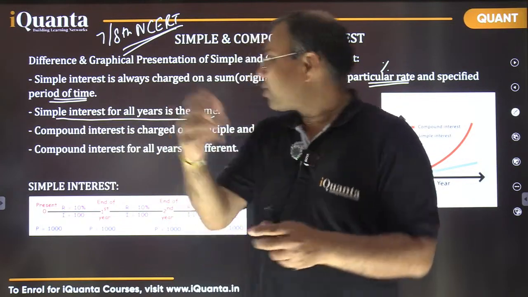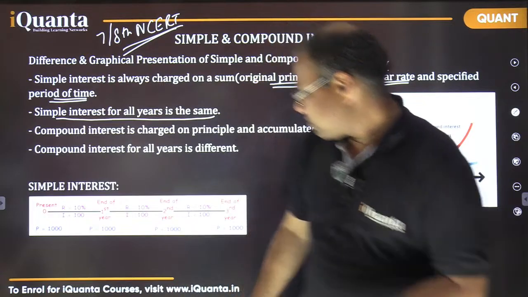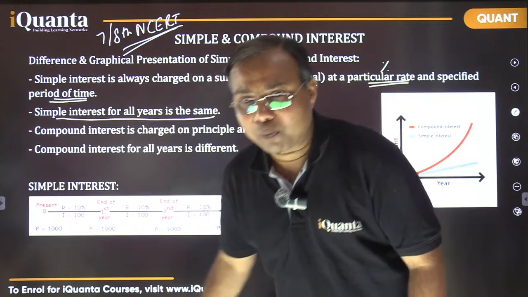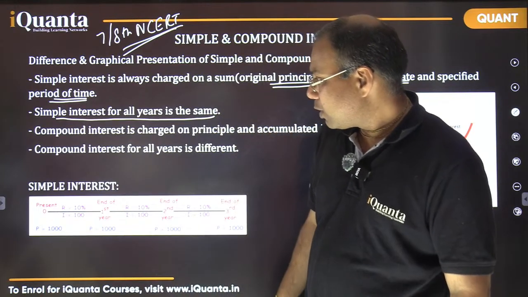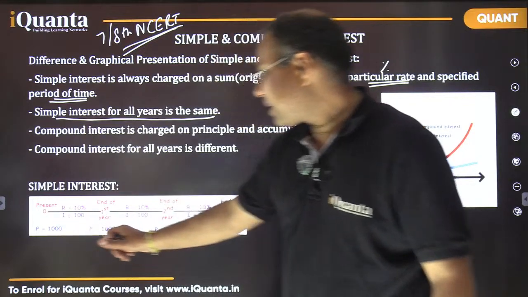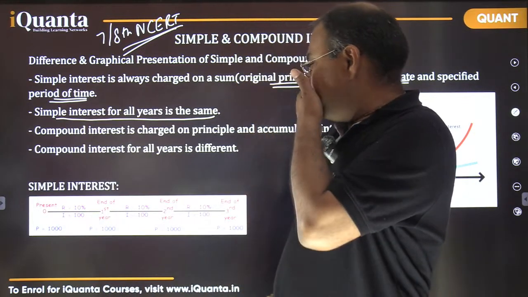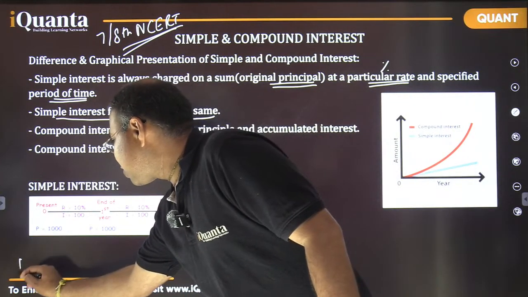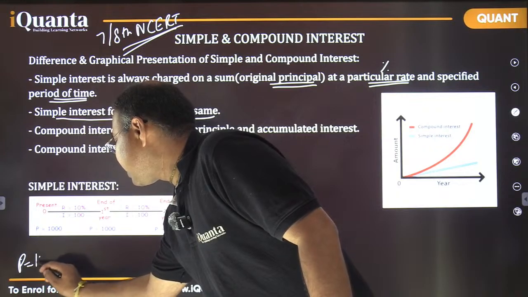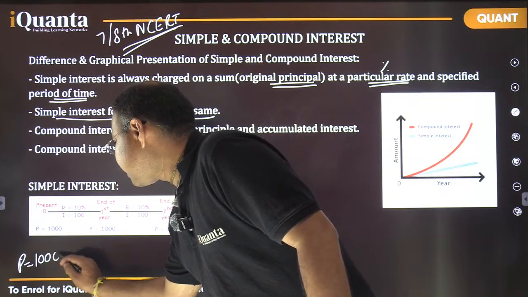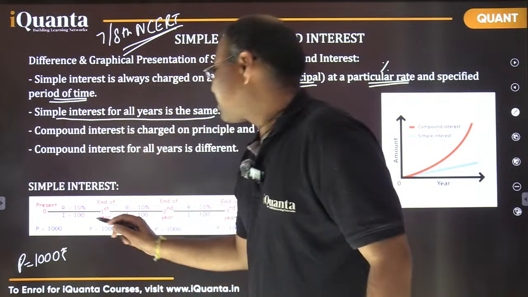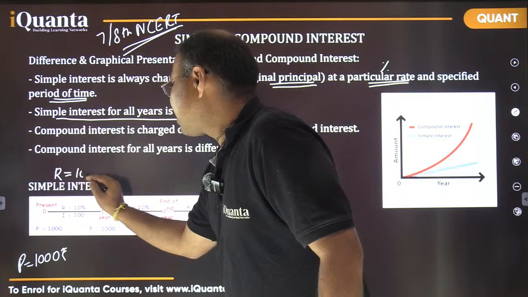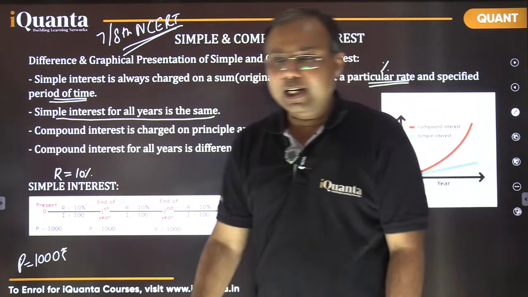For example, let me take a value. See if you are able to see the diagram. I don't know, perhaps it is not properly visible on my screen at least, so I'm sure you also won't be able to see it properly. But anyway, let me write here. Suppose principal is 1000 rupees, initially you are investing 1000 rupees, and let's say rate of interest is 10%.